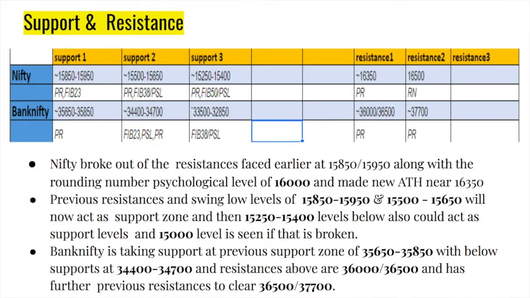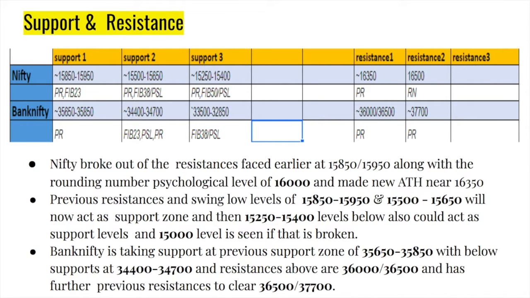So the previous resistances will now act as support areas. The 15,850 to 950 range band will be the first support, then you have 15,500 to 650, then 15,250 to 400, and below that you have the 15,000 levels, right? Upwards it's uncharted territory, but you can still look at 16,350, where the market got a slight correction.